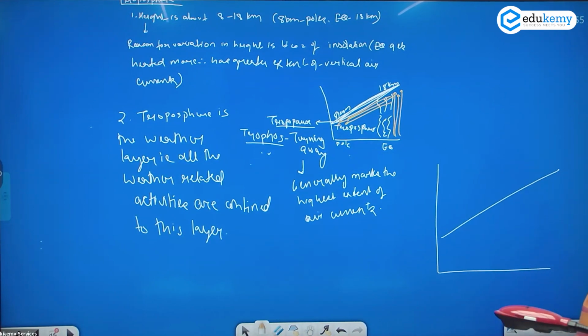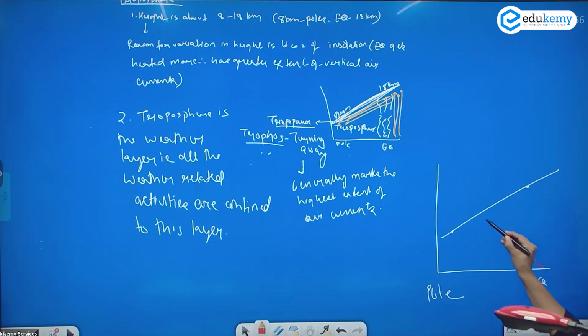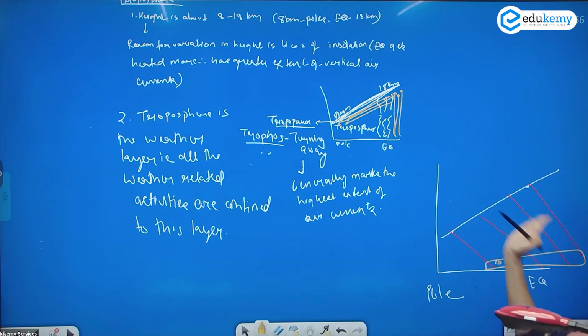We also know what happens in the troposphere: the temperature reduces with the increase in height. If the temperature of this layer is 100 degrees Celsius, as you move higher, the temperature is reducing.